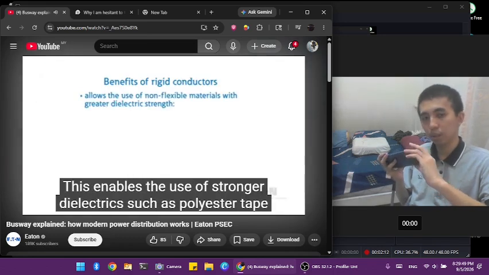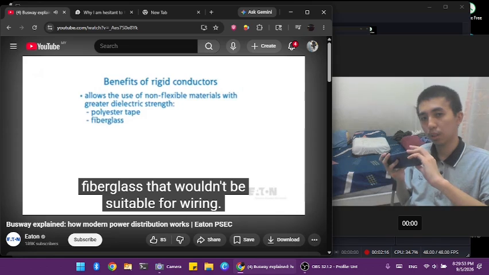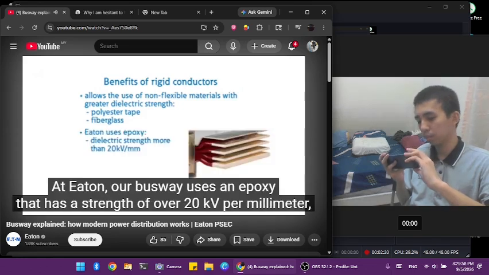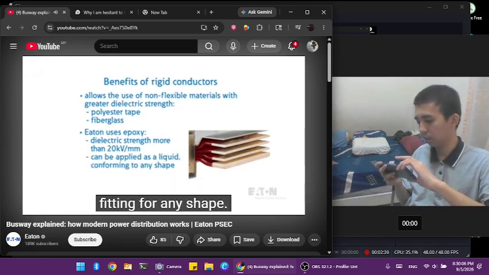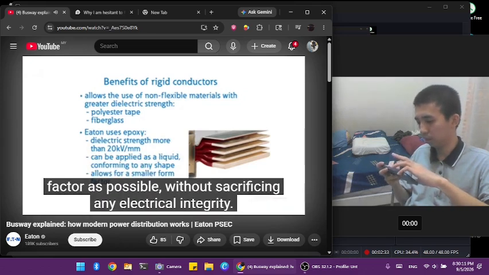This enables the use of stronger dielectrics such as polyester tape or fiberglass that wouldn't be suitable for wiring. At Eaton, our busway uses an epoxy that has a strength of over 20 kV per millimeter, which is significantly stronger than any cable insulation for a given thickness. Additionally, epoxy can be applied as a liquid, making it form-fitting for any shape. All of this helps shrink down the final product to as compact a form factor as possible without sacrificing any electrical integrity.